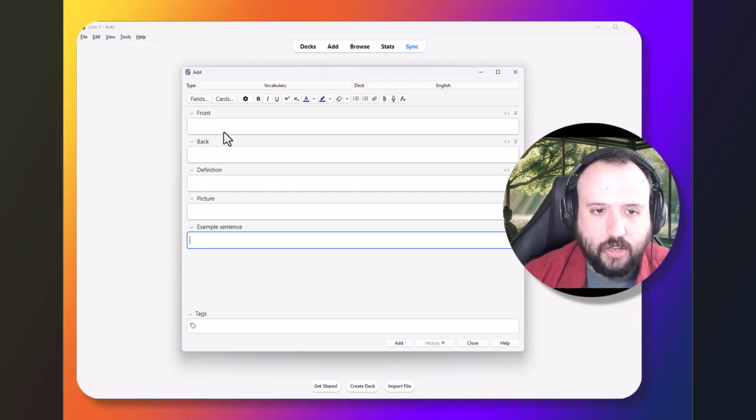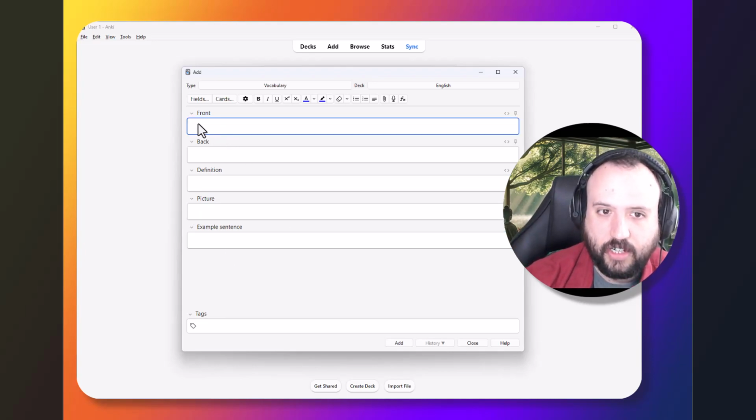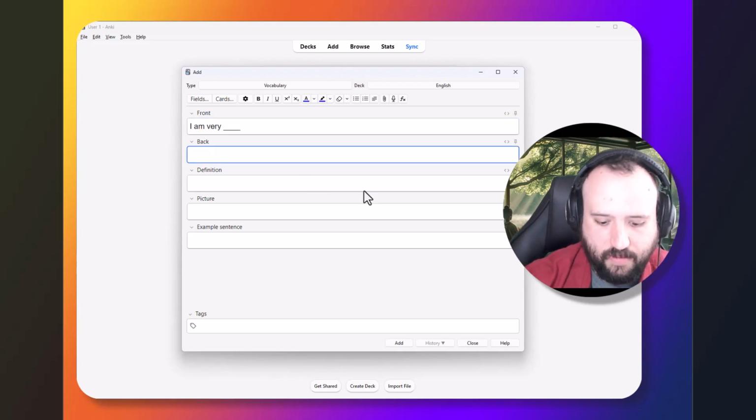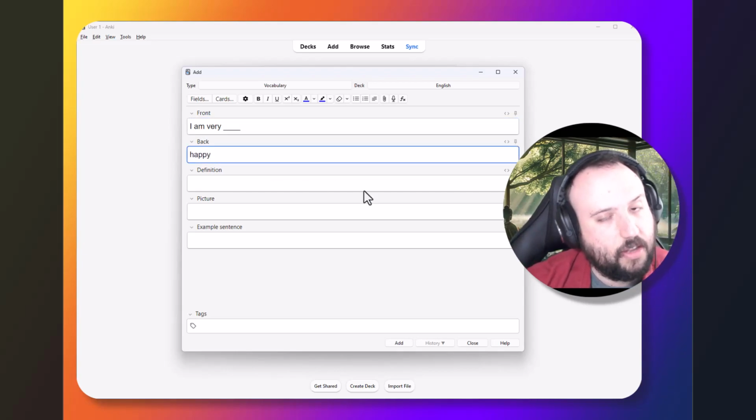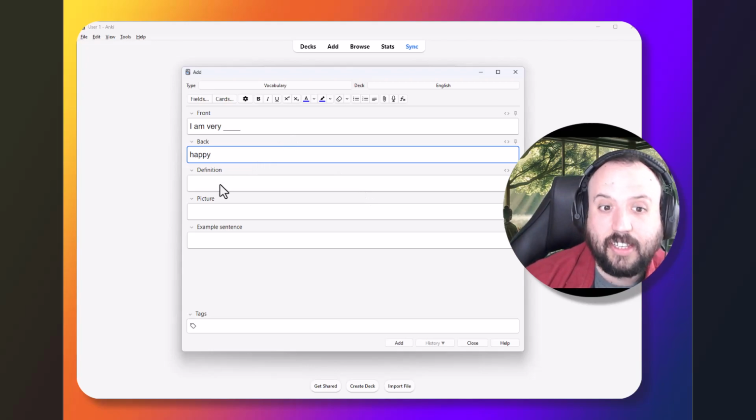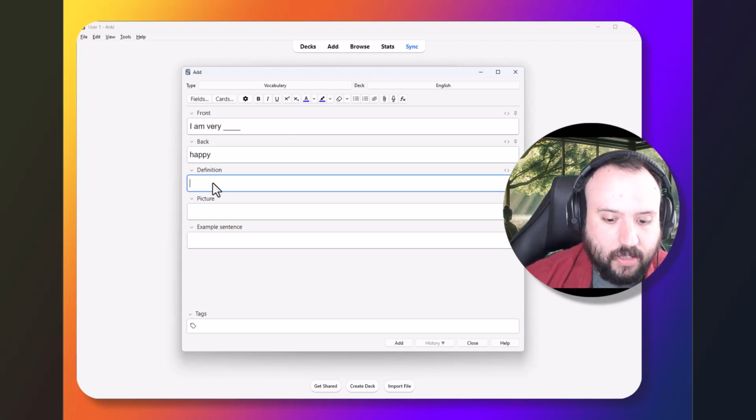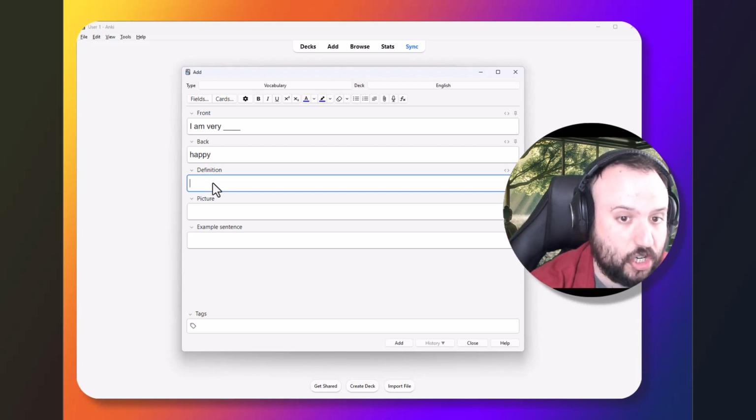So you can actually use this now to make your own flashcards. I am very happy. Okay, this is not the best example of a flashcard because it's a little bit ambiguous. The definition, well, you can add this in from a dictionary or online, or whatever definition makes sense to you.